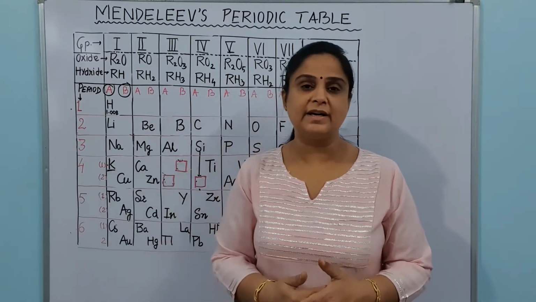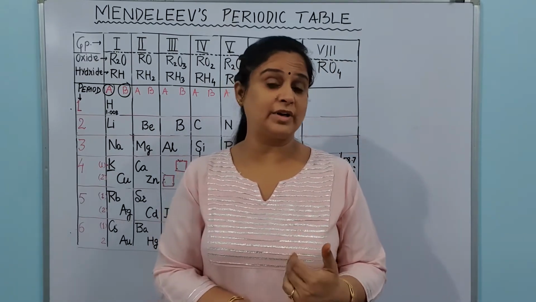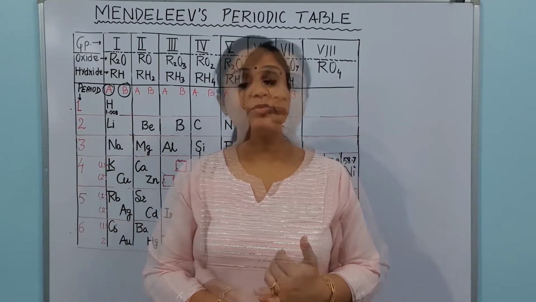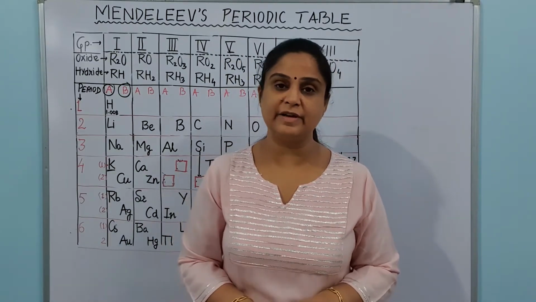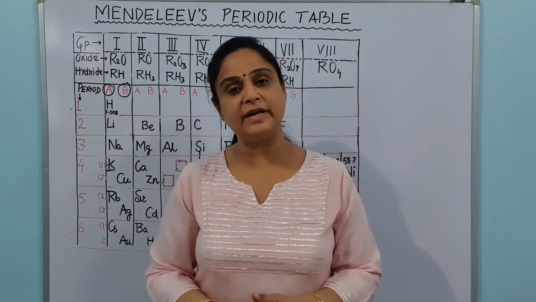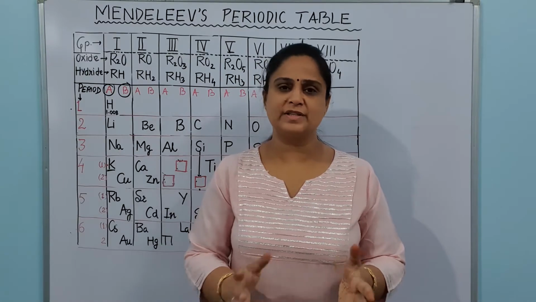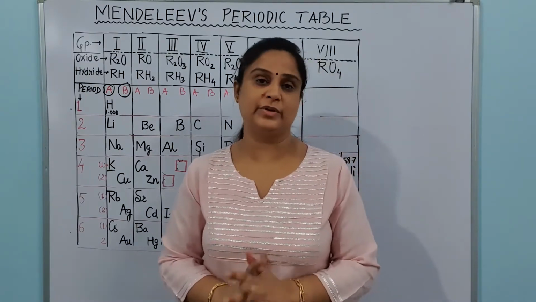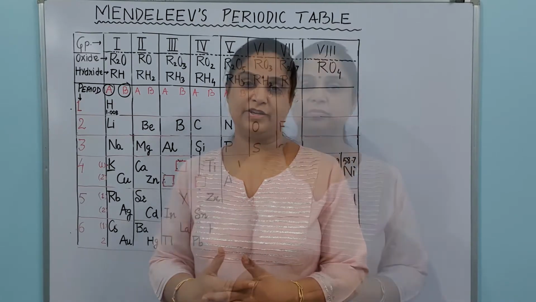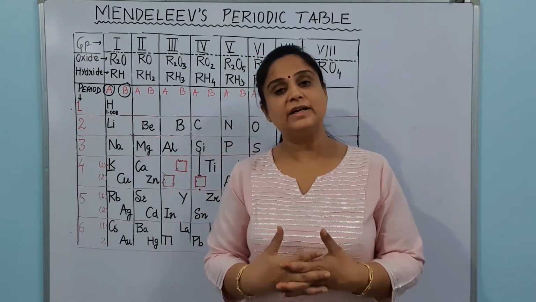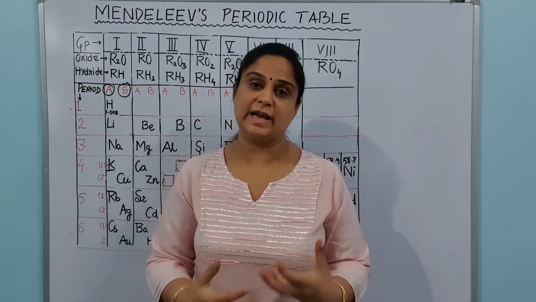But it was discarded because of some flaws in it. For example, newly discovered elements did not get a place in Newlands' octaves. Apart from that, for the lower elements Newlands' law of octaves was working very well, but as we go to the higher elements, the elements were not placed in a proper manner. So it was discarded. But efforts were going on and scientists were working very hard on this classification, because scientists knew that classification is very important for the proper understanding of elements.